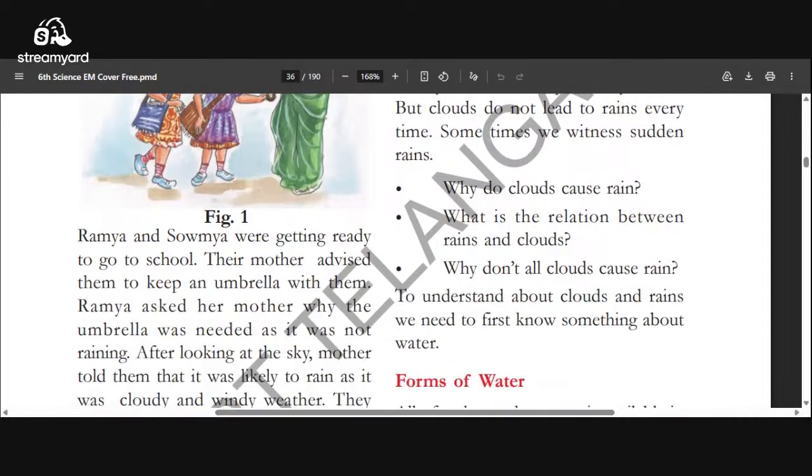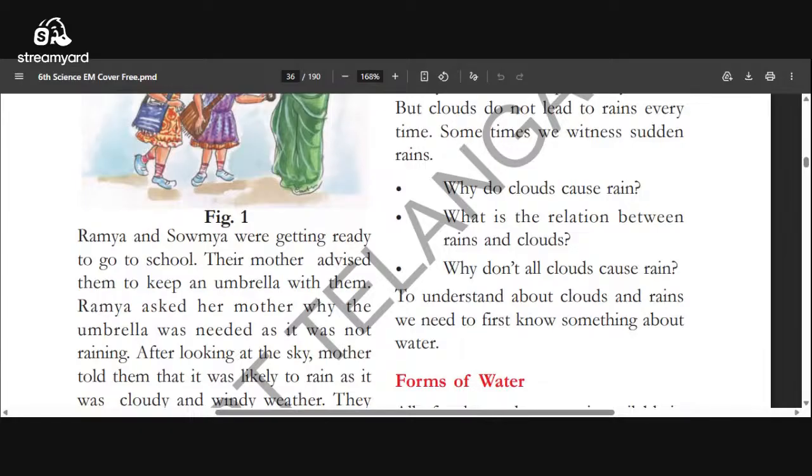Now here we are going to discuss three questions. Why do clouds cause rain? So what is the reason here? Clouds cause rain because inside the clouds water vapor is there. That water vapor changes as water due to condensation.